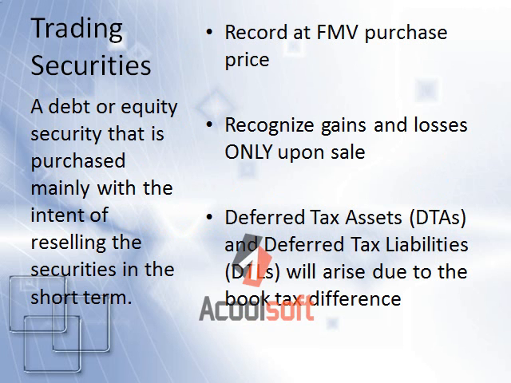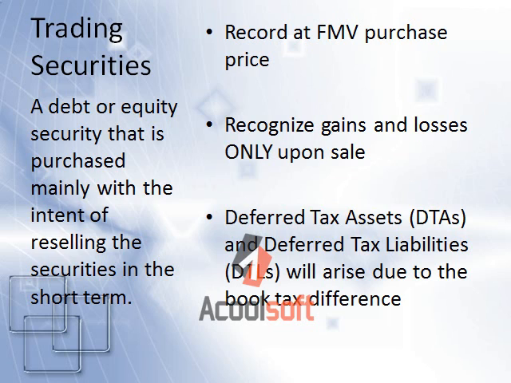Now we will move on to the tax aspect of trading securities. There are 3 main things that you need to remember about the tax implications of a trading security. First, it is to be recorded at the fair market value purchase price, just like for financial book purposes. Second, gains and losses are only recognized upon the sale of the security, not when there is an unrealized gain or loss. This is important because it is what creates the book tax difference.